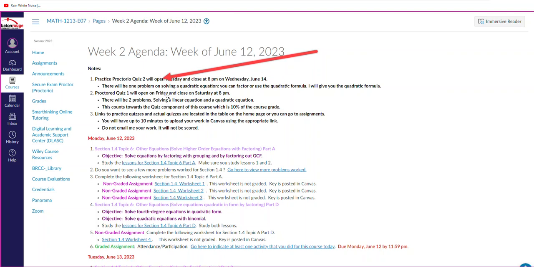Before I do that, let me mention number 3. Just like the practice quiz, you're going to have 10 minutes to upload your work in Canvas using the appropriate link. Do not email me your assignments. I'm not going to score those. Remember the syllabus says you must submit your work using the links in Canvas. So don't email me. It's not going to be scored.